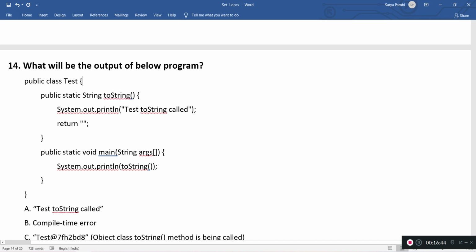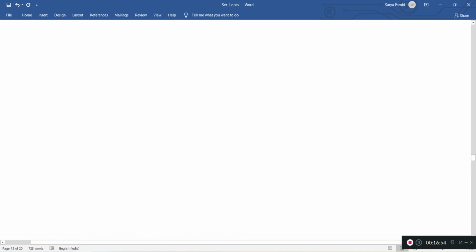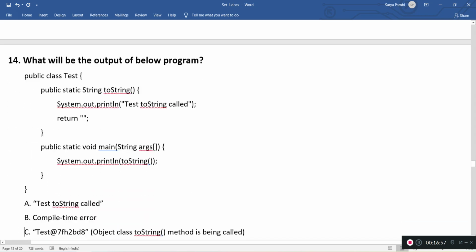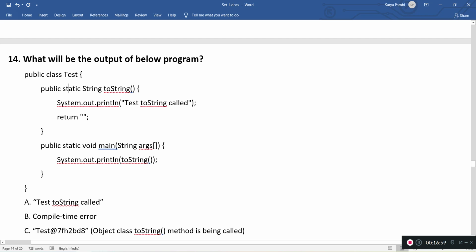So the Test class also gets inherited the Object class methods. toString is available in the Test class, and we are providing a body to toString, which means we are overriding here, but we are overriding with a static modifier. This is not allowed in Java overriding technique. We cannot override a method by hiding it with static. So this is also a compilation issue. So basically there are two compilation problems. So the answer would be compilation issue.